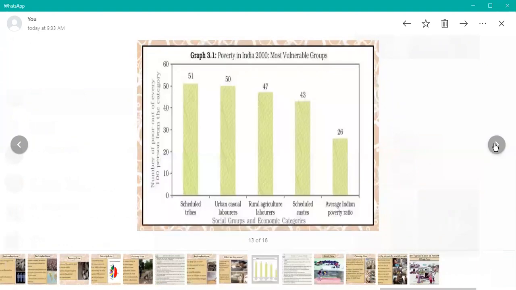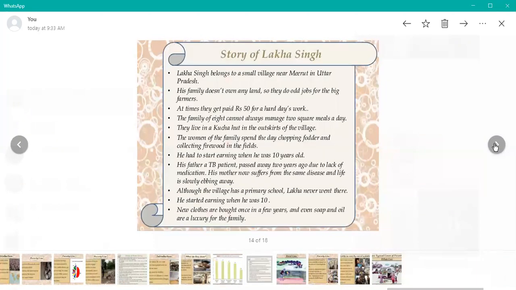And another story. This slide I am using only for the story, dear, otherwise no slide is required during my lecture. So the story of Laka Singh. Laka Singh belonged to a small village near Meerut in UP. His family doesn't own any land, so they do odd jobs for the big farmers.